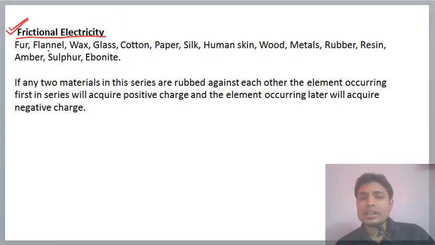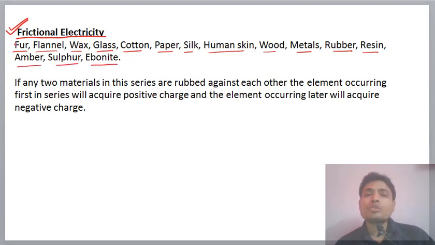There is a series given: fur, flannel, wax, glass, cotton, paper, silk, human skin, wood, metals, rubber, resin, amber, sulfur, ebonite. You have to learn this series.